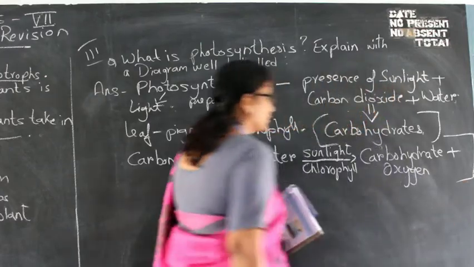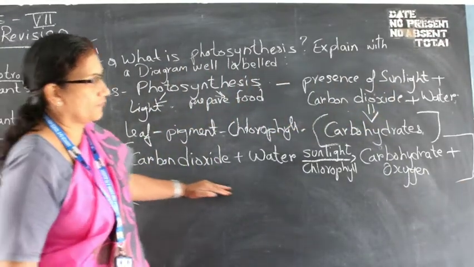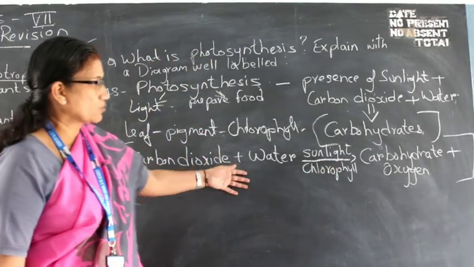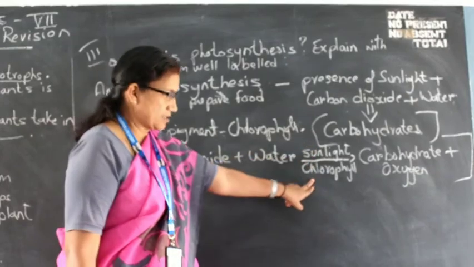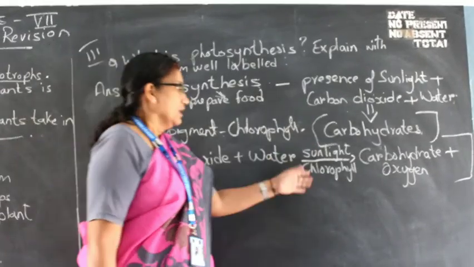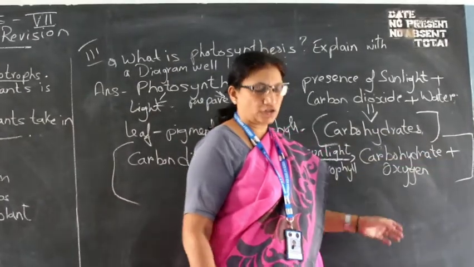Children, this full equation gives you the full summarization of what is photosynthesis. Carbon dioxide plus water in the presence of sunlight plus chlorophyll, the green pigment found in the leaf, they make food, that is carbohydrate, and release oxygen.